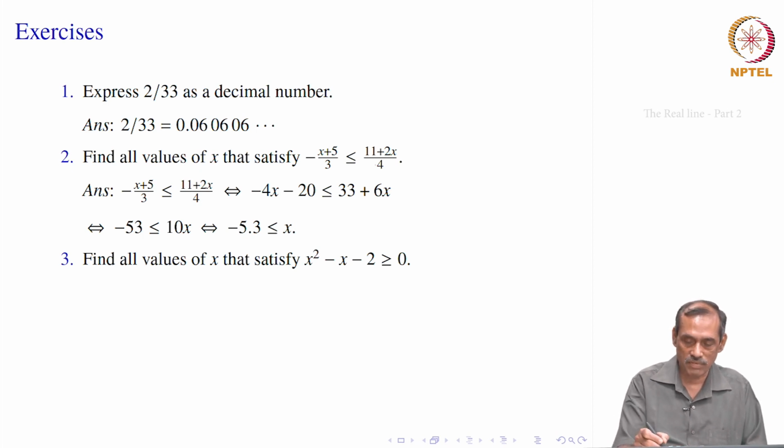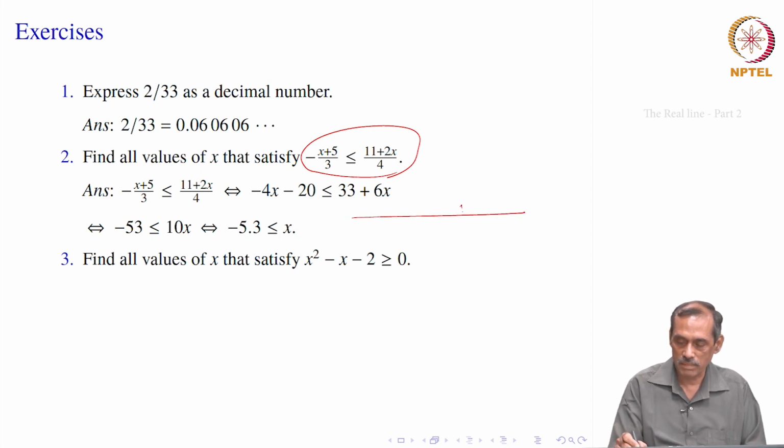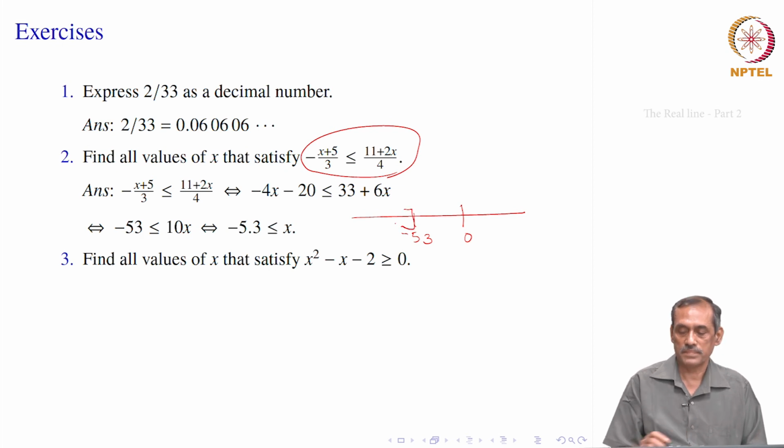So, that means the set of all real numbers satisfying the given inequality is the same thing as this interval. What is this interval? It is the set of all numbers less than or equal to minus 5.3. So, 0, minus 5.3. So, it is the set of all numbers here, that is how it looks.